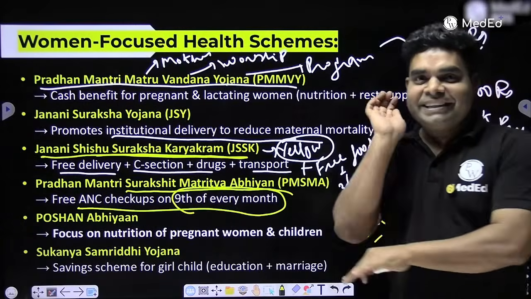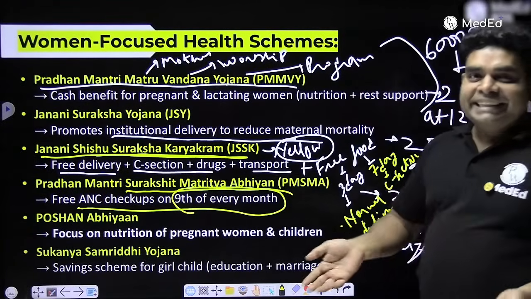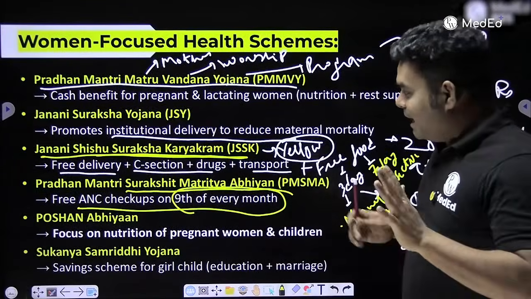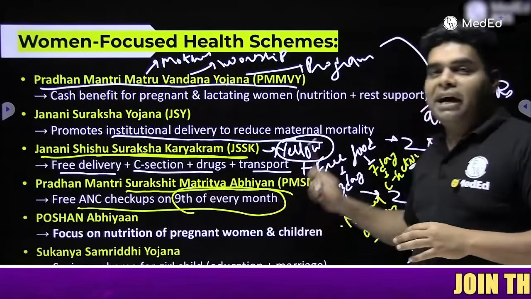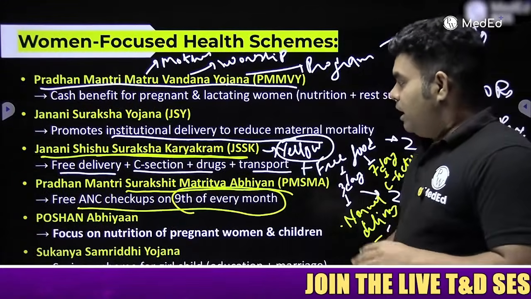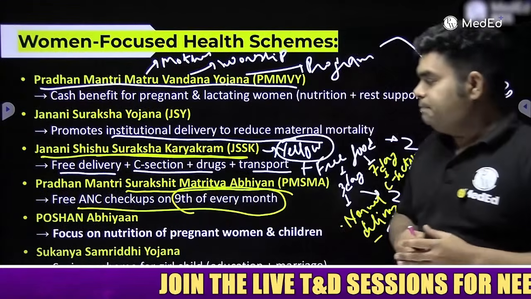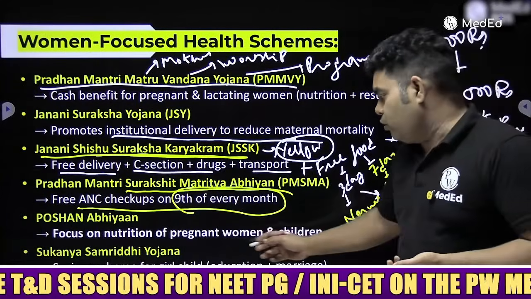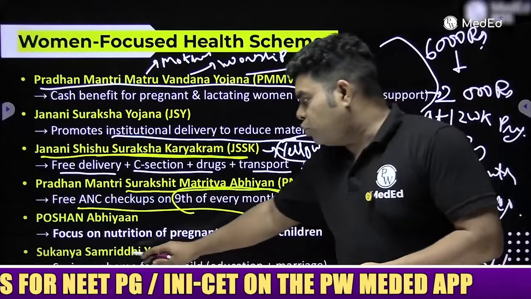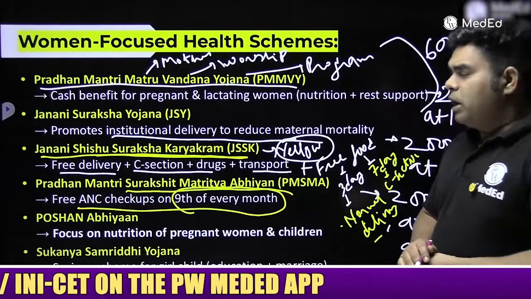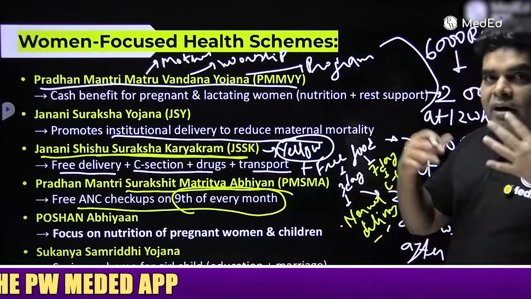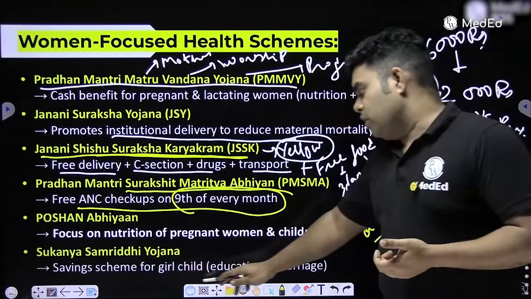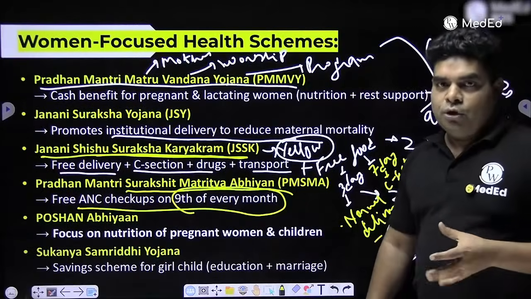So they actually gave nothing on 9th, and I just say something free on 9th, which is free on every day of the month. This magical program is Surakshit Matritva Abhiyan, Safe Motherhood Mission. Now, next is Poshan Abhiyan, which is focusing on nutrition, of course, nutrition of pregnant women and children. And then there is Sukanya Samriddhi Yojana. Sukanya is the good daughter, Samriddhi is the wellness, and Yojana is the program. So it is a saving program for the girl child, Sukanya Samriddhi Yojana.